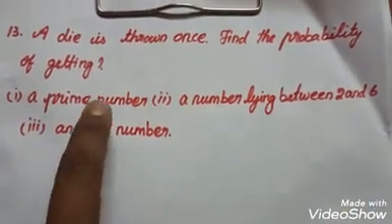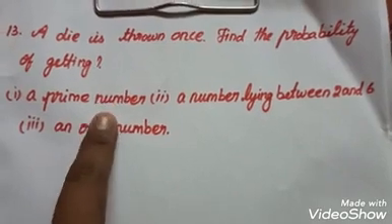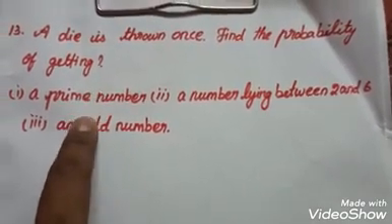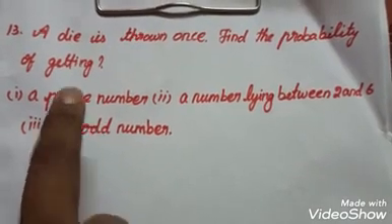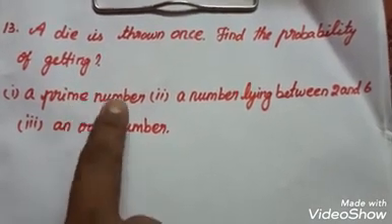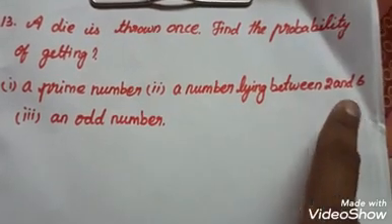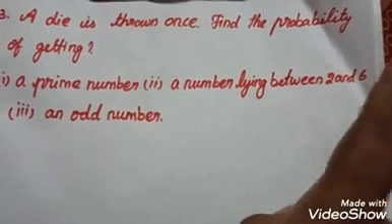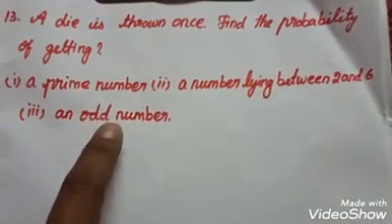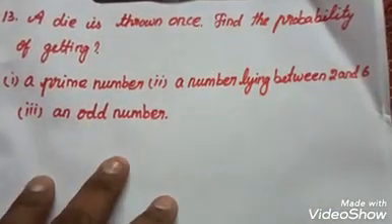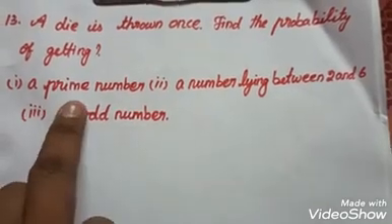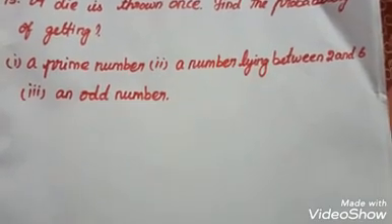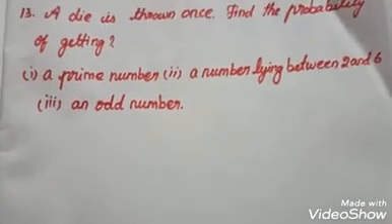So we have to find out what is meant by a prime number. A number divisible only by 1 and itself, we say it is a prime number. Numbers between 2 and 6 means 3, 4, 5. And odd numbers means 1, 3, 5. So we have to find the probability of getting a prime number, a number lying between 2 and 6, and an odd number. One by one we move on to the solution.